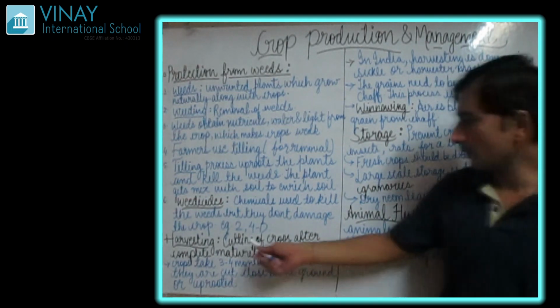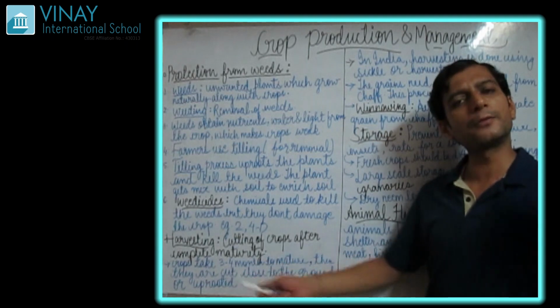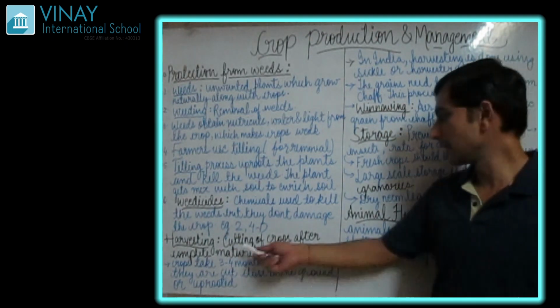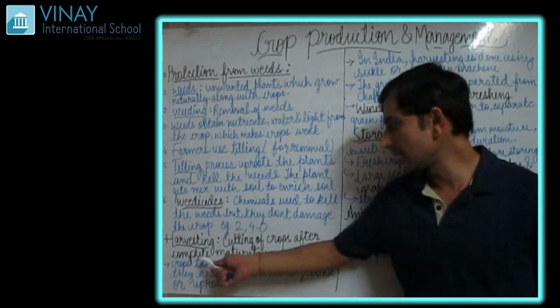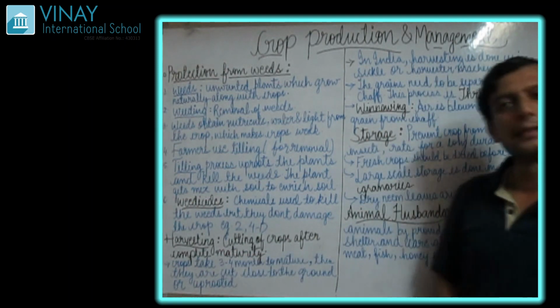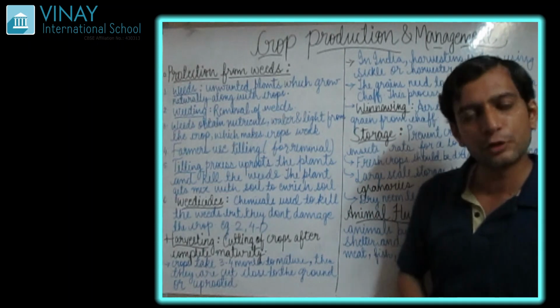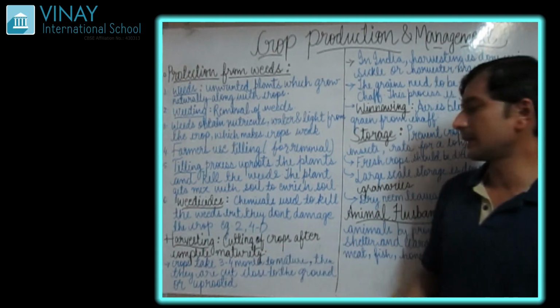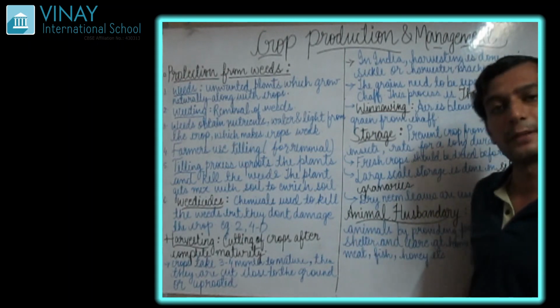So now the time comes to obtain the final product from your plants. When your crops get completely mature, the crop is cut.